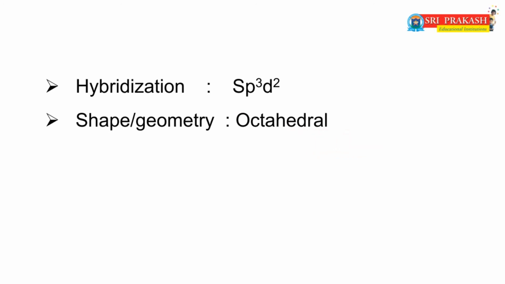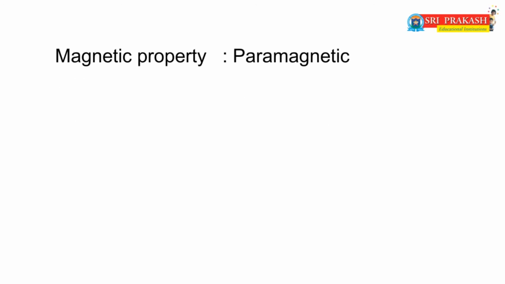Now dear friends, I will ask one question: what is the magnetic property of this complex? Yes, the magnetic property of this complex is paramagnetic, because in the complex the Fe+3 ion has 5 single electrons. Those 5 single electrons are present in the 3d orbital.